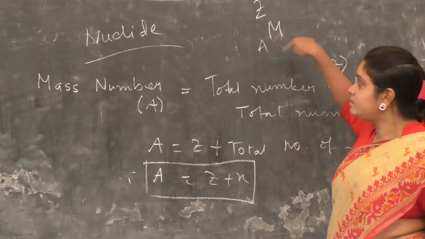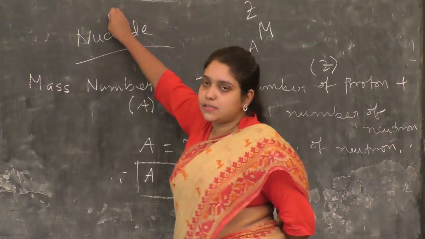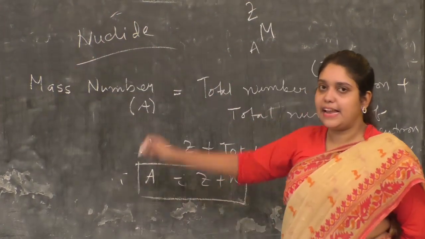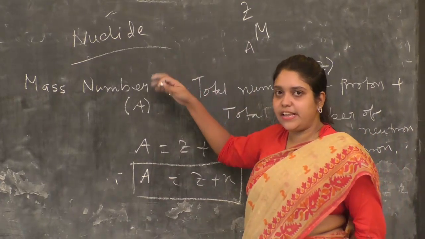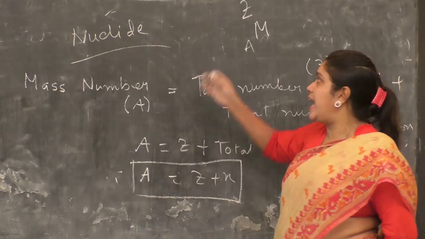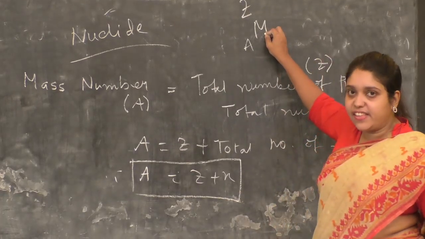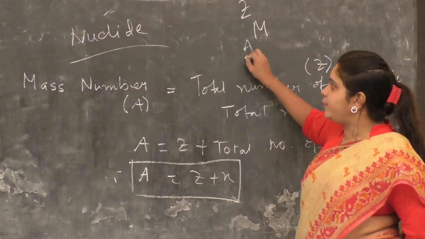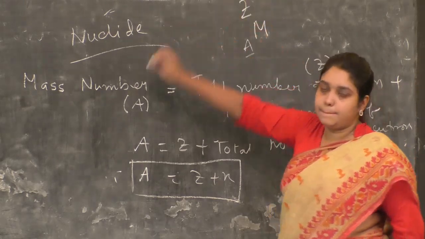This is called a nuclide. Nuclide is a term usually used to express an atom along with the atomic number and the mass number.